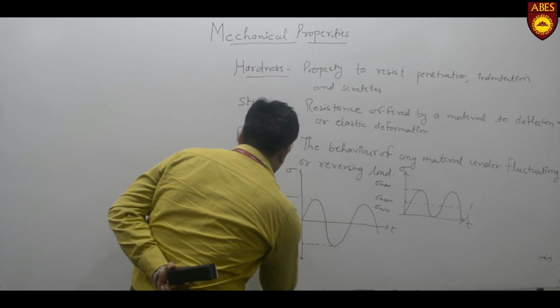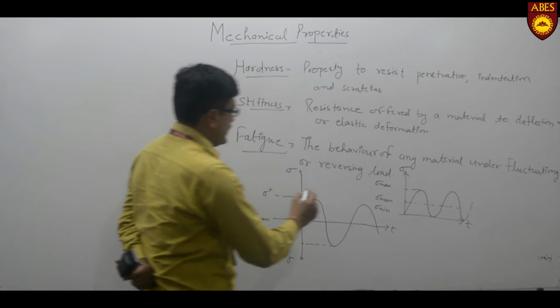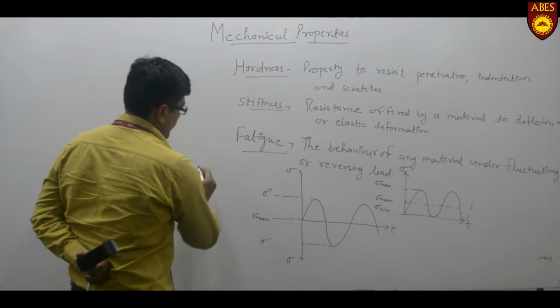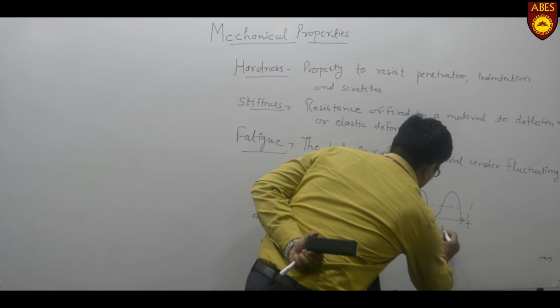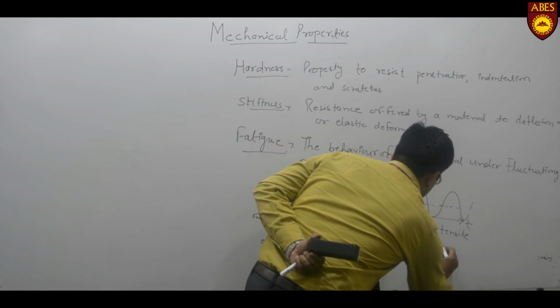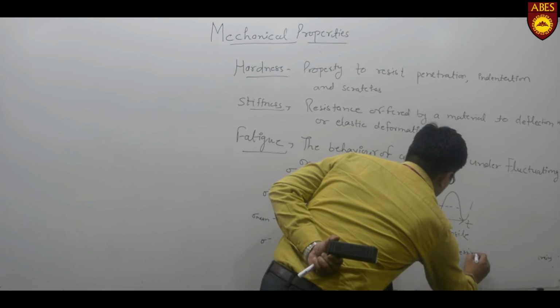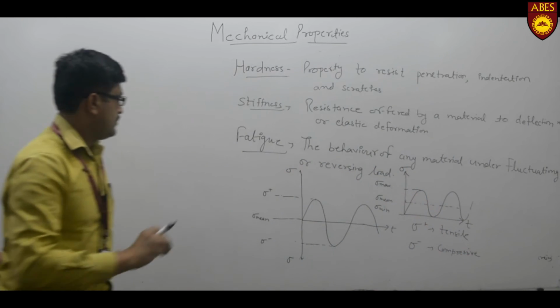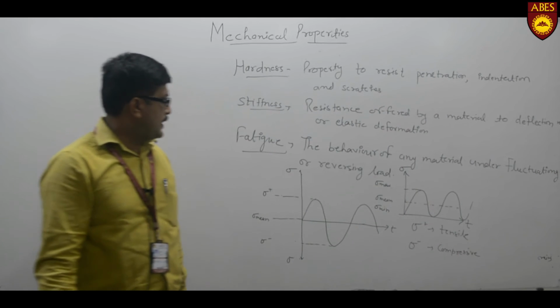And this is sigma mean. Sigma positive is the tensile nature of load, and sigma negative is the compressive nature of load. So basically this is what fatigue is about.